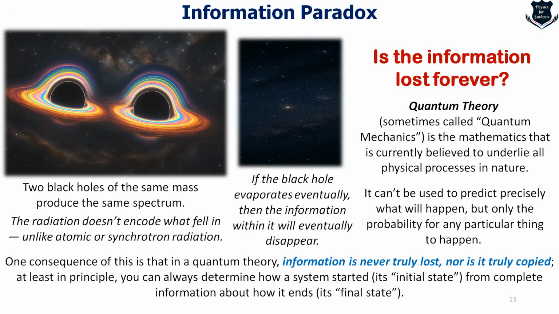So here we can say that the consequence is that in quantum theory, information is never truly lost, nor is it truly copied. So at least in principle, you can always determine how a system started, its initial state, from complete information about how it ends. Now this led to a big problem in the scientific world, and before I go into that, I would like to explain this quantum mechanical phenomenon with an analogy.